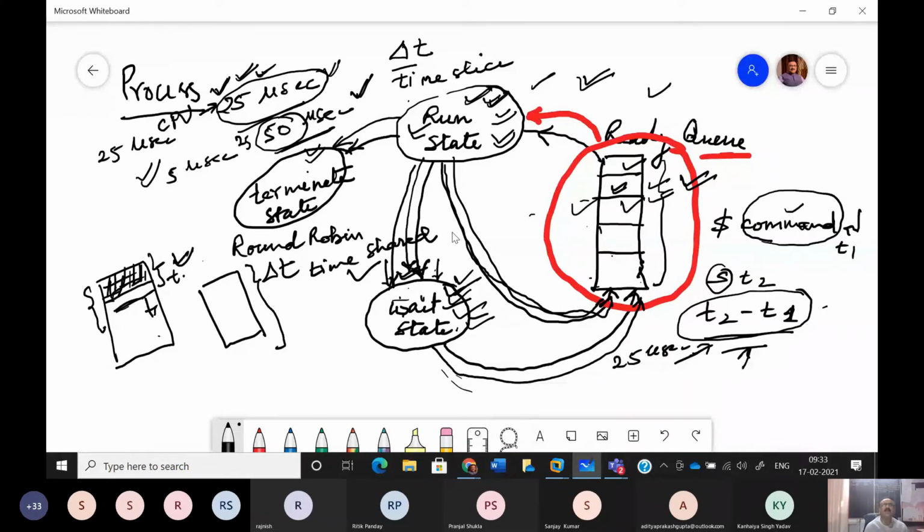So I suppose it is now clear that corresponding to every program we have a process. Yesterday, when I was showing you the practical aspect and how we can start a shell with the help of a command, I used a command called PS, process status. There we saw a number called PID, process identification number. Every process which is created in the RAM must have an integer ID attached to it, and that integer ID is called the process identification number.